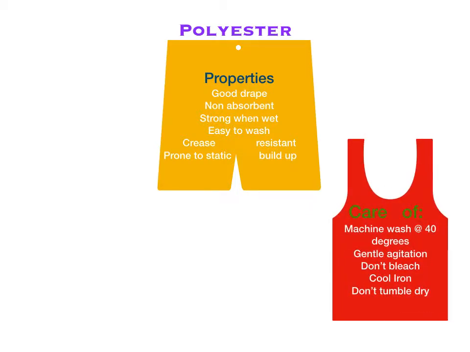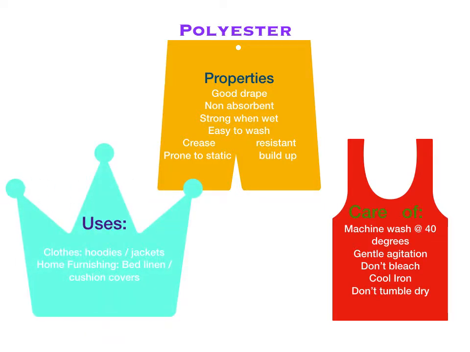To care for it, it can be washed at 40 degrees with gentle agitation. It should not be bleached and we use a cool iron and it cannot be tumble dried. Its uses in clothes, for example on hoodies or jackets, and home furnishings like bed linen or cushion covers.